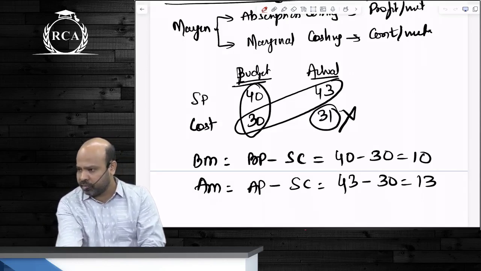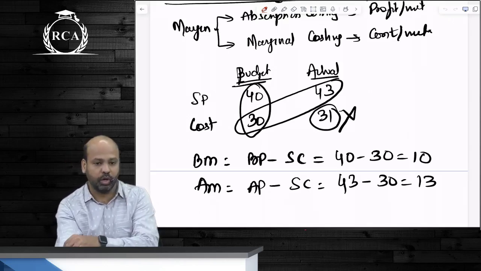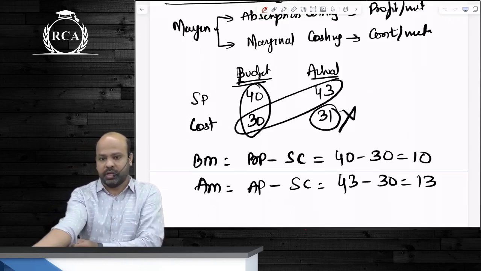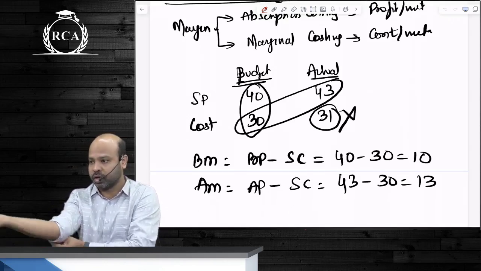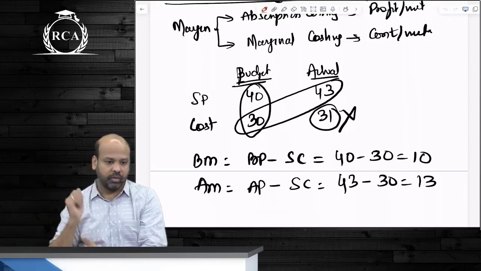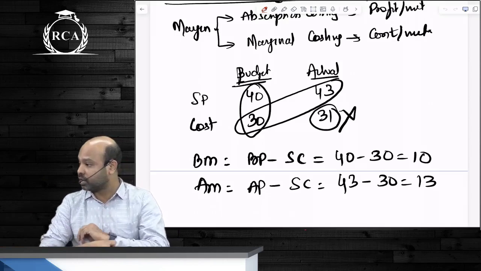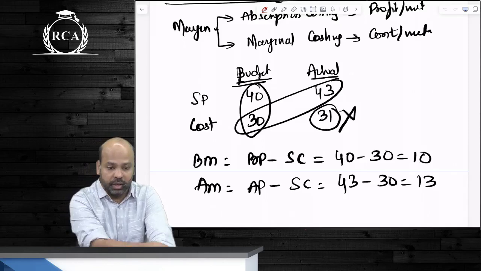Then there's another classification called controllable and uncontrollable variances. Any variance that arises on account of an external factor, beyond the control of the organization, will be called an uncontrollable variance. Otherwise, if it is on account of factors within the control of the organization, it will be called a controllable variance.